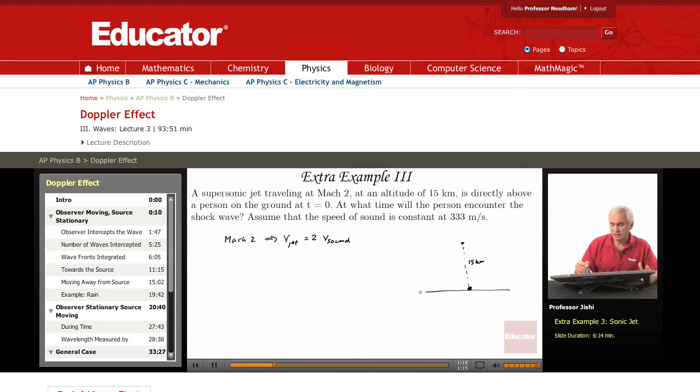Now, remember that the supersonic jet carries this cone with it. It's also called the Mach cone, where the intensity of the waves, they are all tangent to this line.